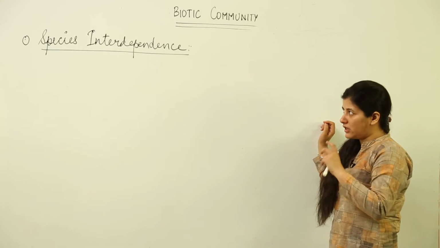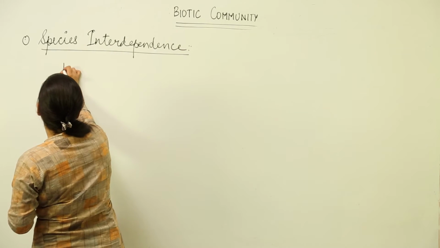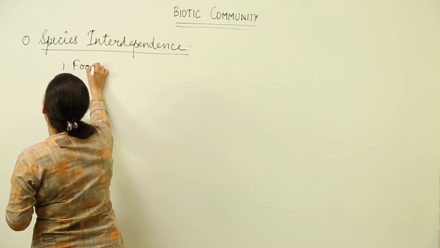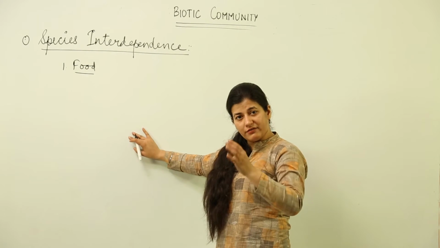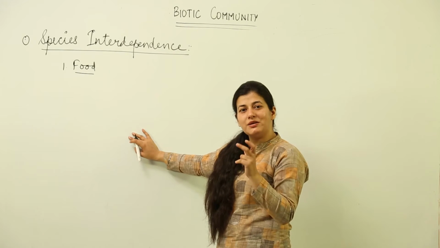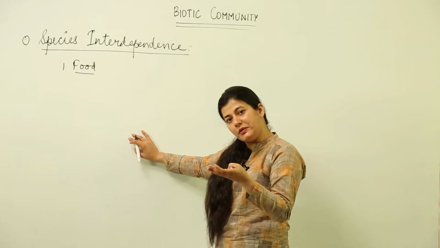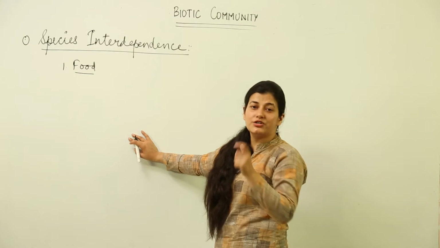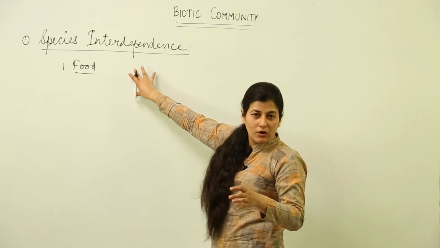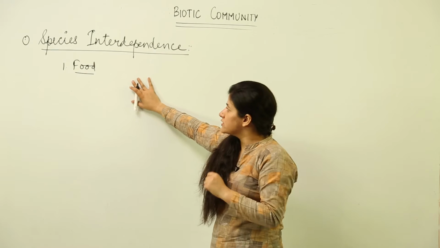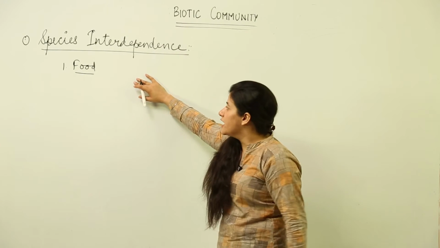Now, the first thing for which the species would be interdependent is food. You see that there are various trophic levels within the biotic community, and those trophic levels are related to each other. They are interdependent on each other, and when I say trophic levels, I am referring to the species which belong in that level. They are interrelated and interdependent for obtaining food resources. So, food is one such thing for which the species are interdependent.